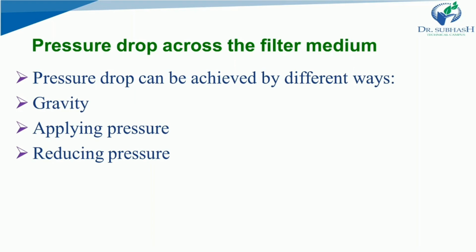Reduction of pressure lowers the boiling point of the liquid so that it is possible for the filtrate to boil in the receiver. Apart from the loss of liquid, the vapor may damage the vacuum pump. So advantage of this method is that it is safe. In comparison to applying pressure, reducing pressure method is safe. If a part of equipment fails, it will collapse and not explode.